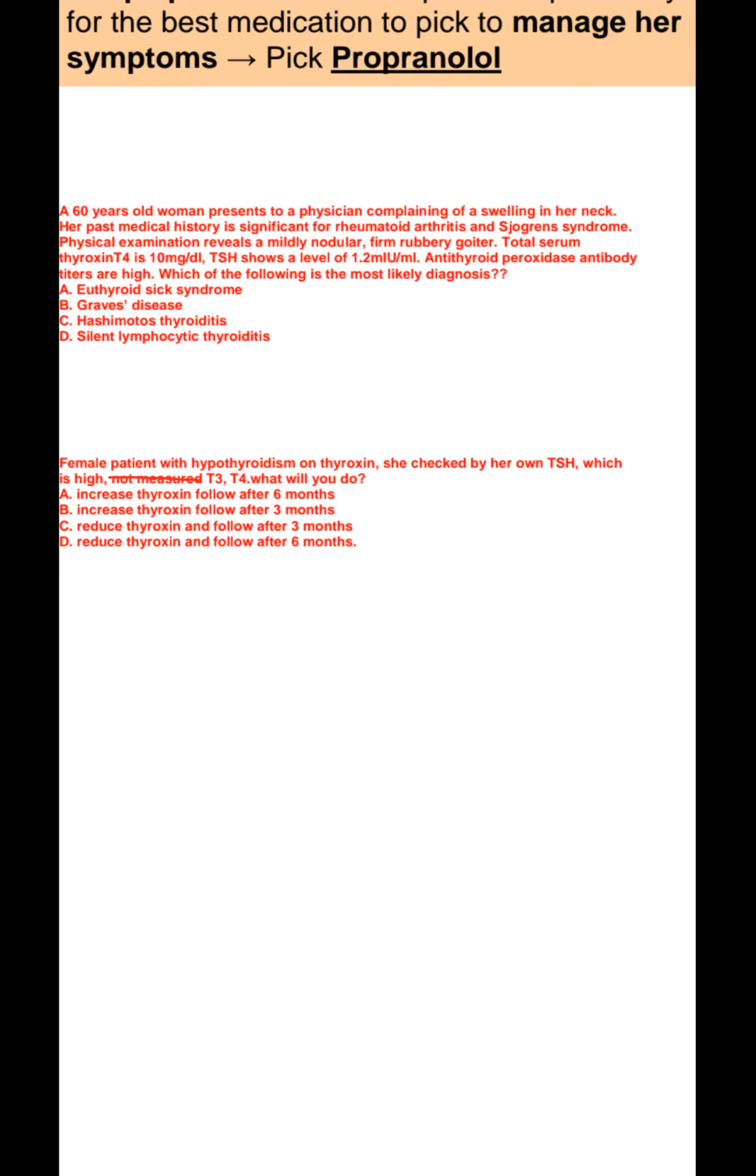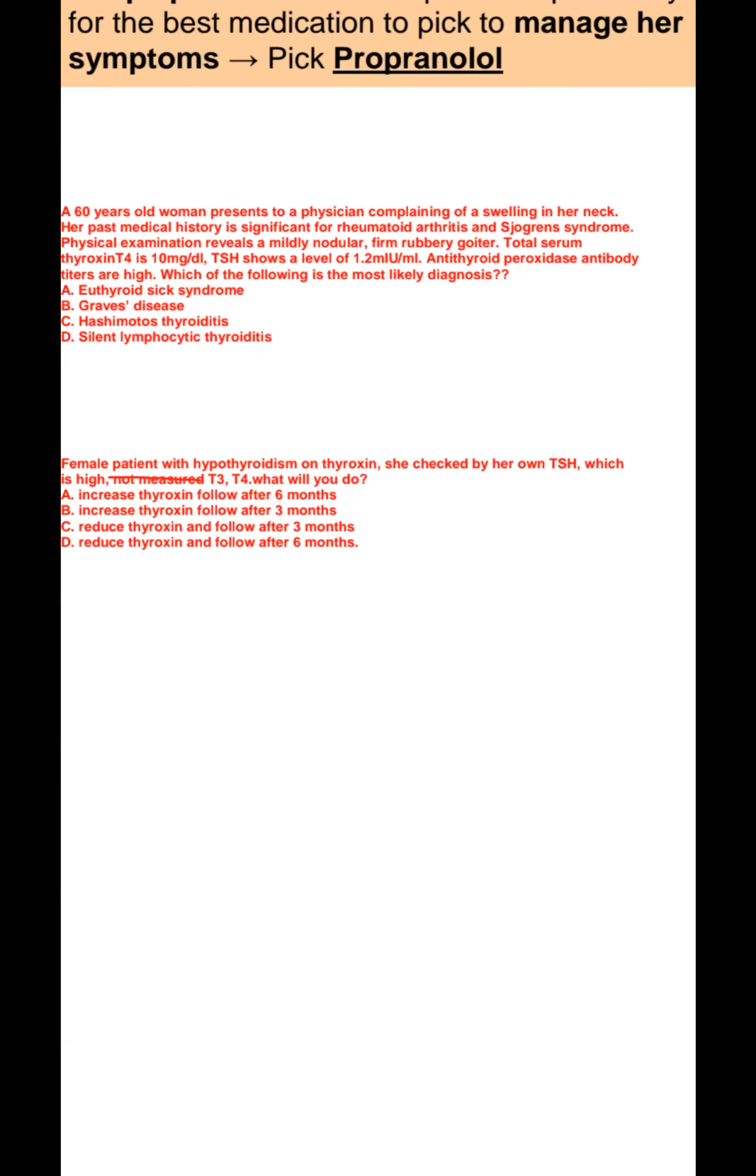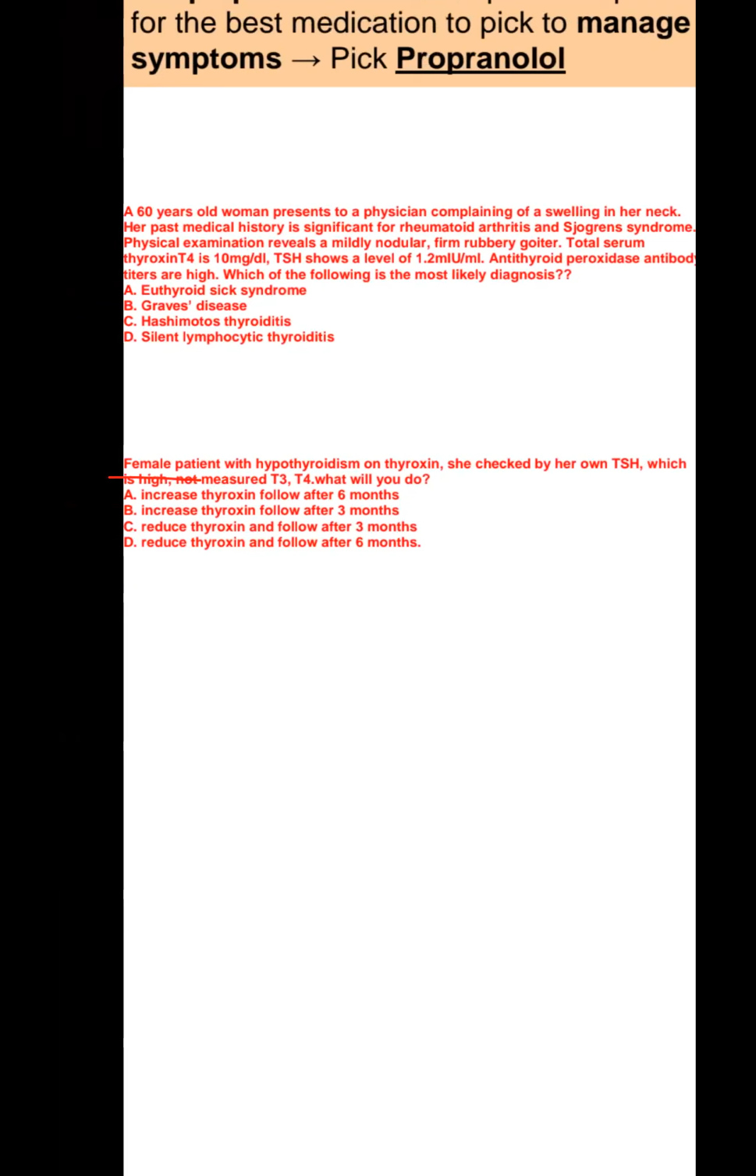A 60-year-old woman presents to a physician complaining of a swelling in her neck. Her past medical history is significant for rheumatoid arthritis and Sjögren's syndrome.